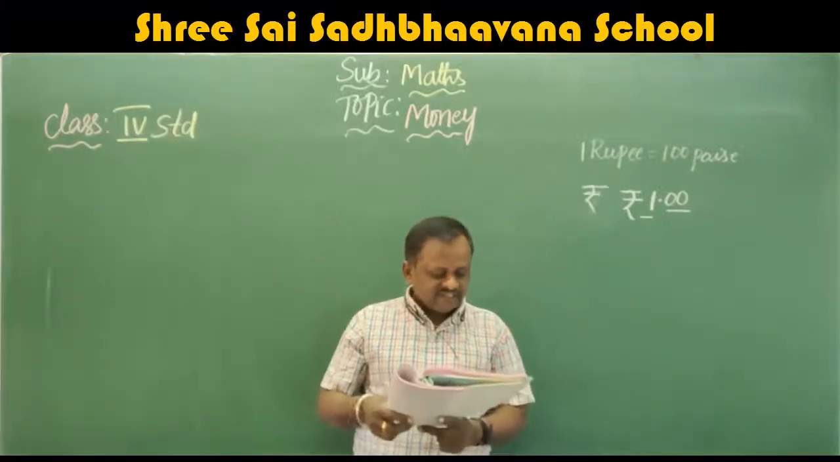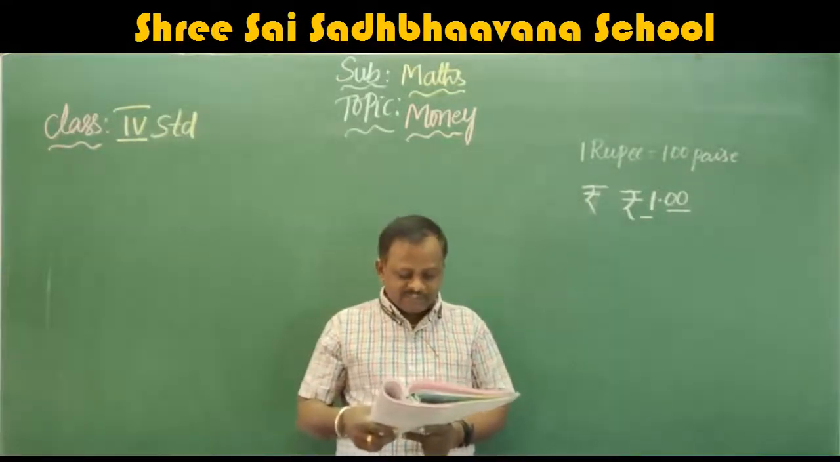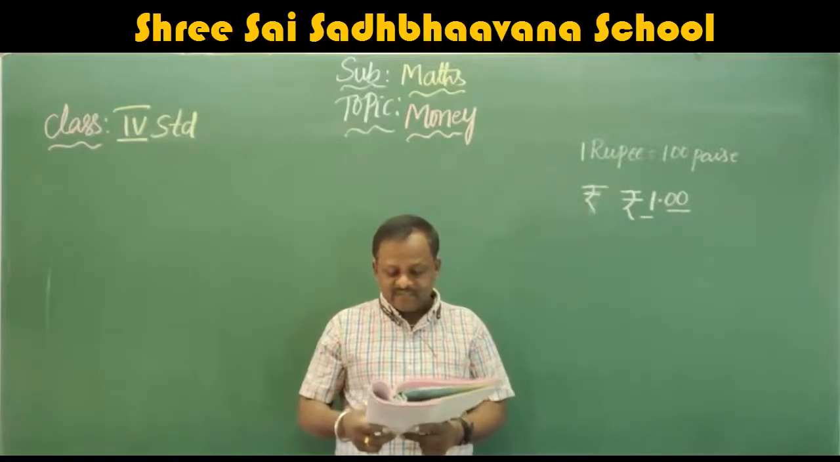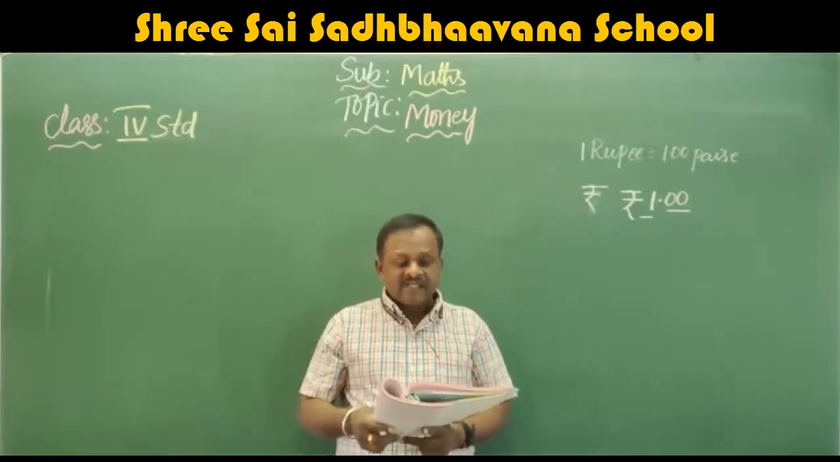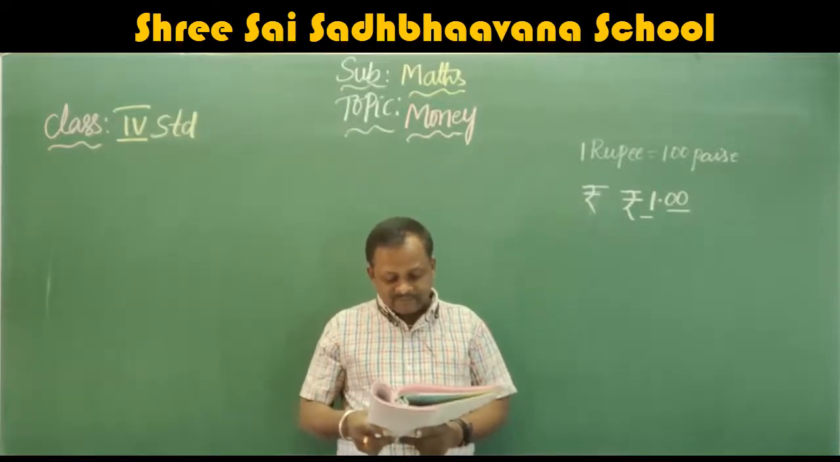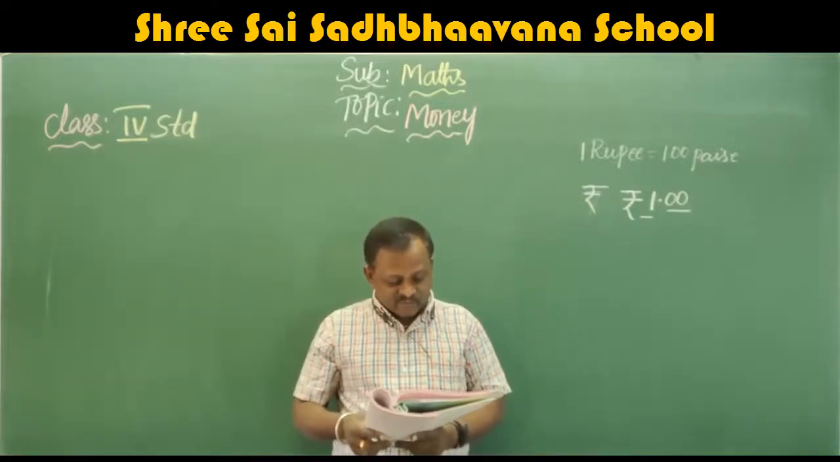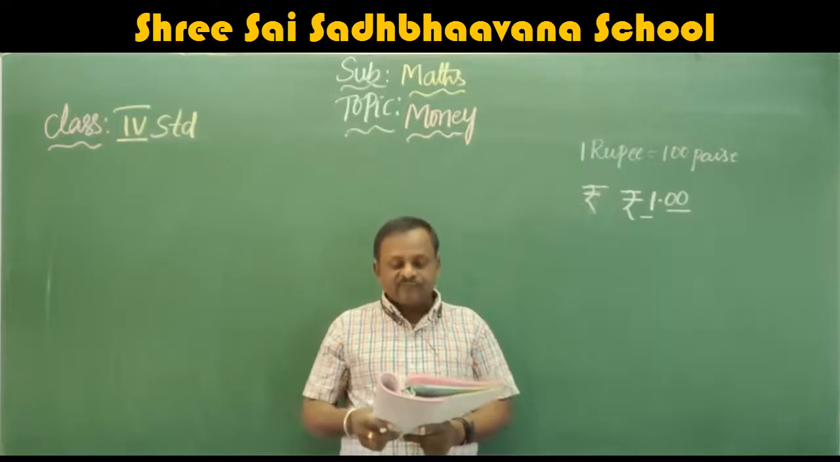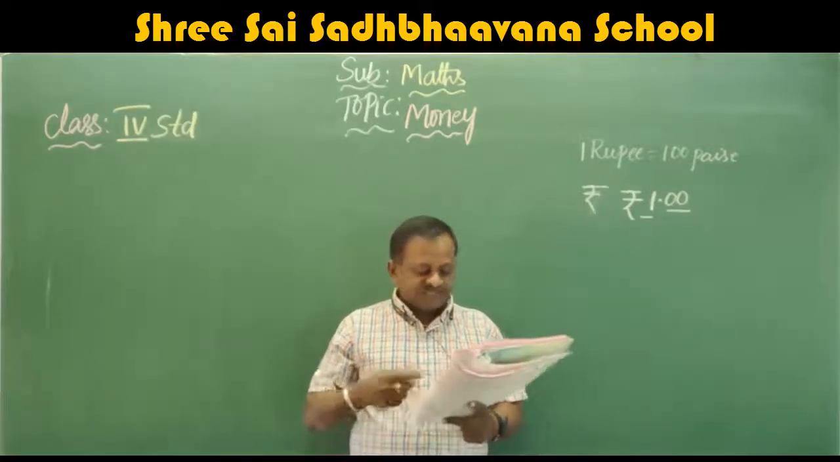Next, they have given, remember here: to convert paise into rupees, place the decimal point after counting 2 digits from the right end. To convert rupees into paise, multiply the number of rupees by 100 or write 2 zeros to the right of the number of rupees. Yes, this we will do.